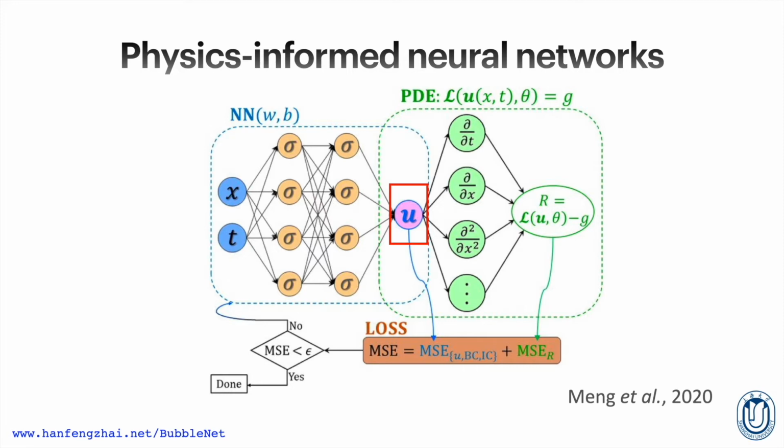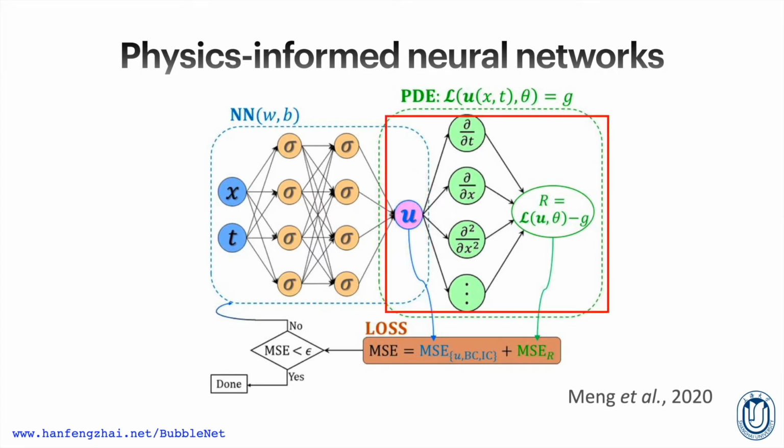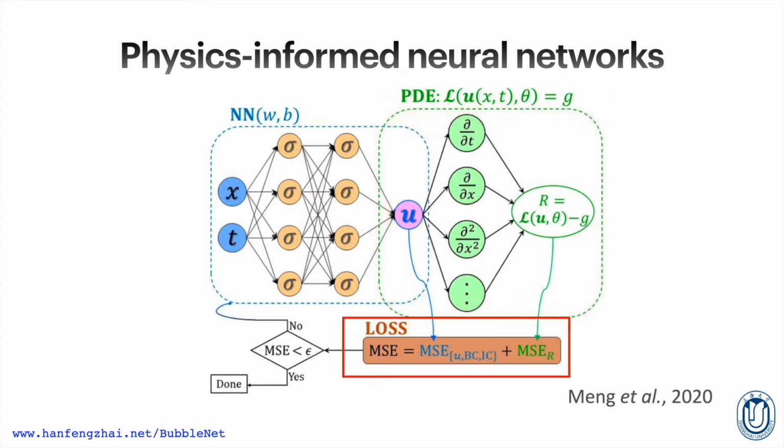PINN also has a physics-informed part, using automatic differentiation to embed the governing PDEs into the loss function, obtaining the data from the physics field of the output layer, so that the neural network can approximate the real physics during training, because the physics equations are encoded into the loss function.